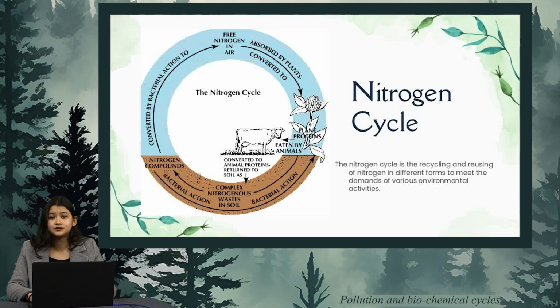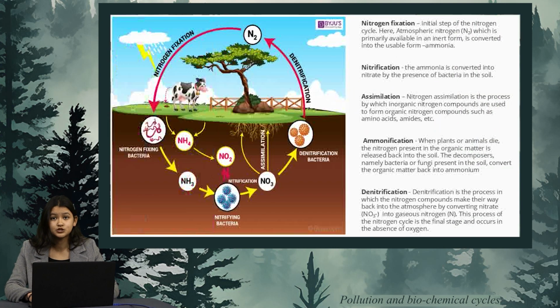Next up, we have nitrogen cycle. So nitrogen cycle is the recycling and reusing of nitrogen in different forms to meet the demand of various environmental activities. Now, nitrogen cycle has a few steps, first of which is nitrogen fixation. Initial step of nitrogen cycle, here atmospheric nitrogen is converted into ammonia. The second step is nitrification. In nitrification, the ammonia is converted into nitrate by the presence of bacteria in the soil.